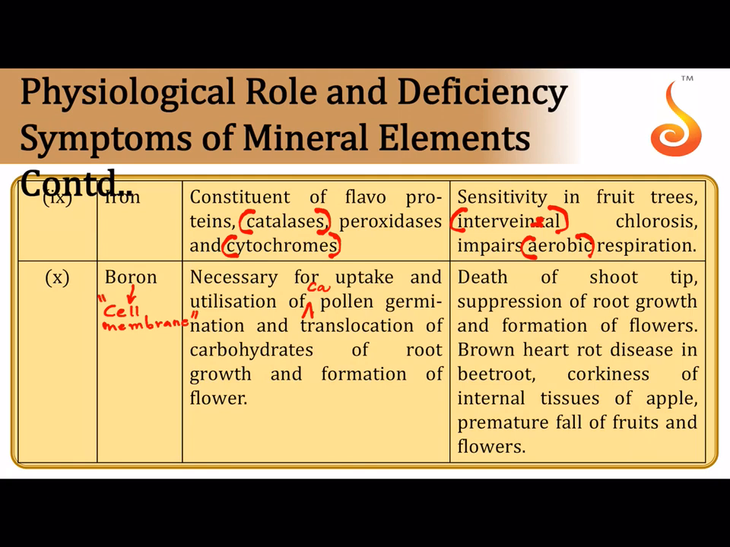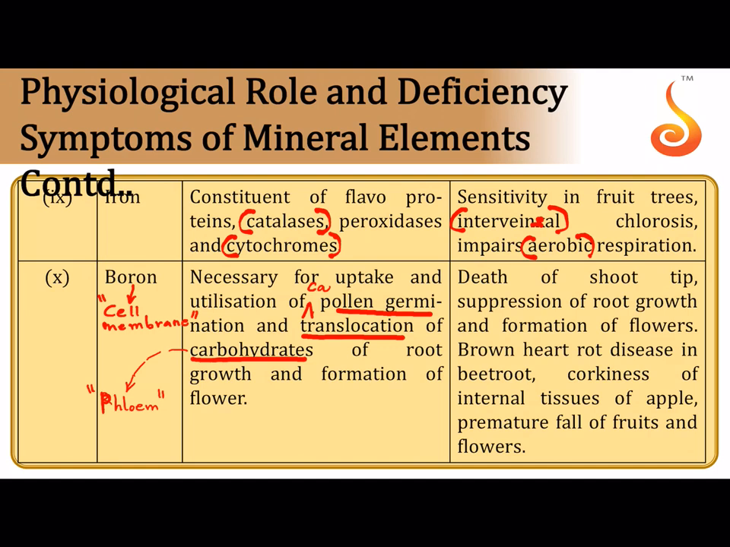Boron is responsible for germination of the pollen tube in the stigma and transport of sugars or carbohydrates in the phloem tissue. You all know that the translocation of carbohydrates mostly happens in the phloem tissue. It also plays a very important role in root growth and formation of flower. So pollen germination, maintenance of cell membrane, carbohydrate translocation in the phloem tissue, all this is the function of boron.